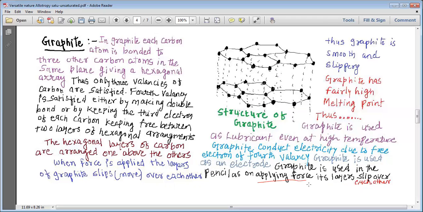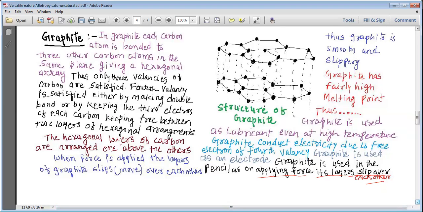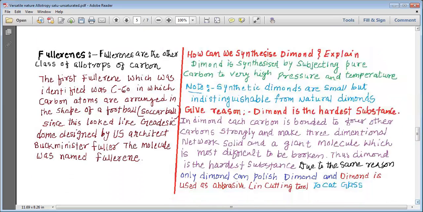the layers of graphite slip over each other, and that is why the layers come on the paper and we can write. Please remember that as on applying force, the layers of graphite slip over each other, graphite is used in pencil. So these are the various characteristics and structures of graphite.